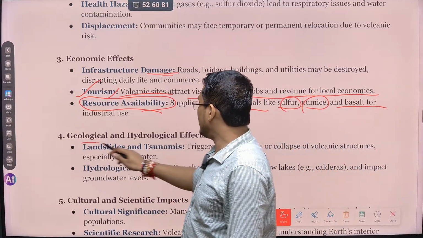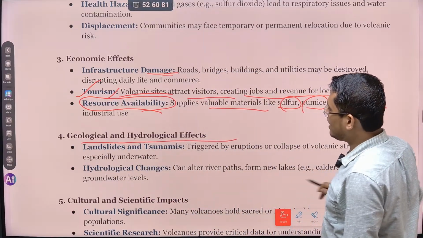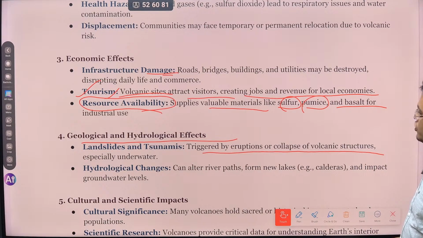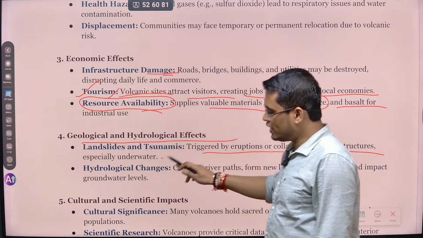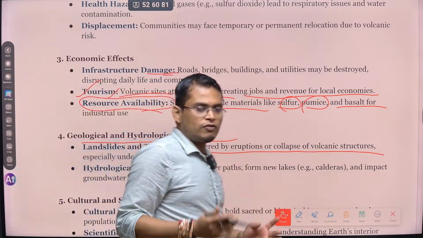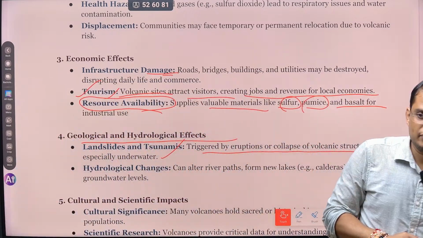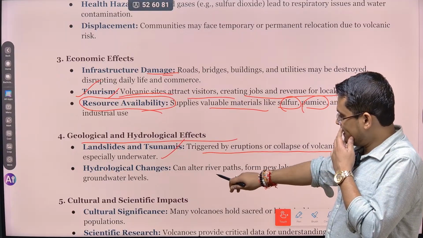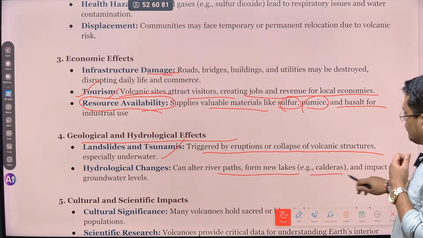So geology and hydrological effects. Landslides and tsunamis can be triggered by the eruption or collapse of a volcanic structure, specifically underwater. Whenever there is a huge volcanic eruption within water or the ocean, that is what leads to tsunamis also. Tsunami is very devastating. So next is hydrological changes, which can alter river paths and form new lakes.